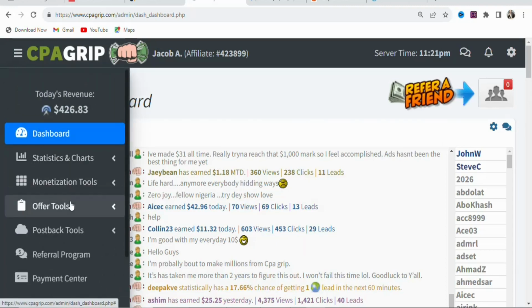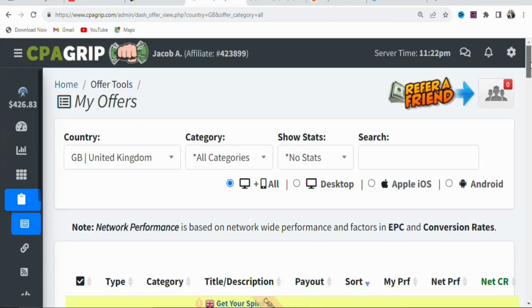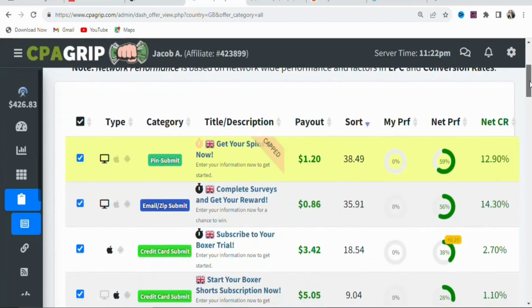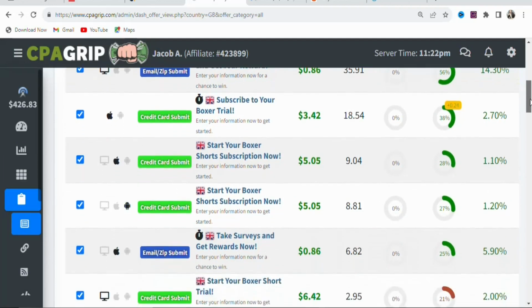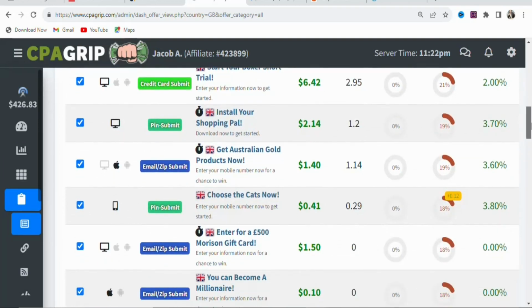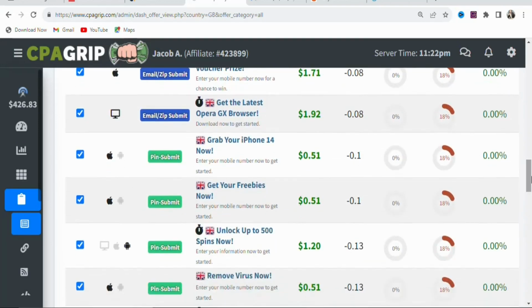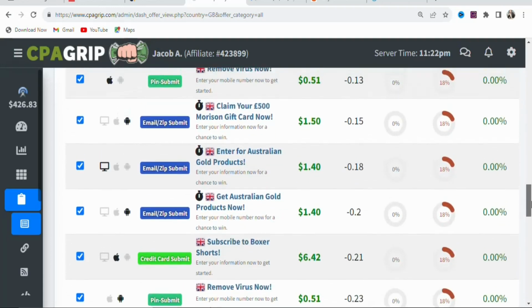Once you are here, click on Offer Tools. Once you click on Offer Tools, select My Offers. Once you select My Offers, you are going to see a page like this. As you can see, these are offers that you can promote to earn money from home. You can see a lot of different offers that you can promote, but the payout is very low.